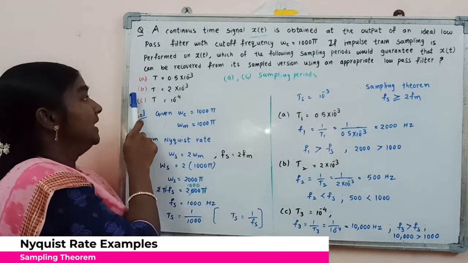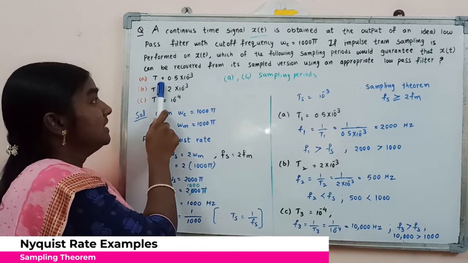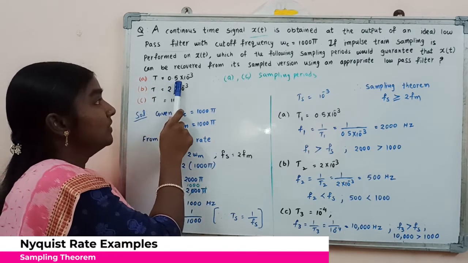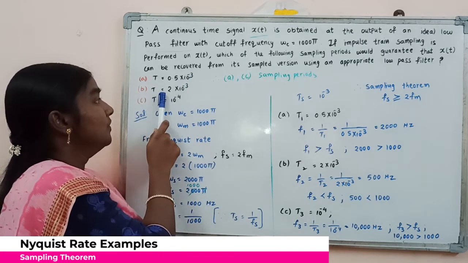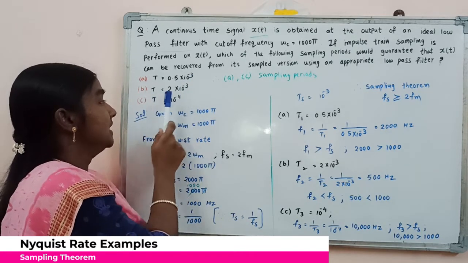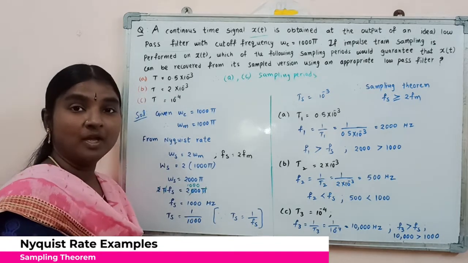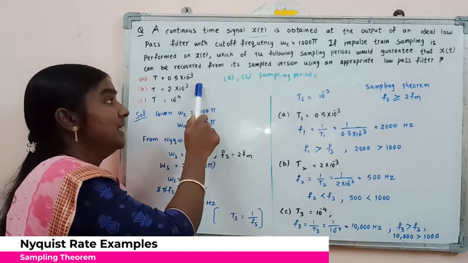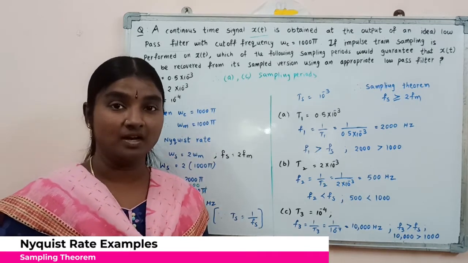Here they have given three different cases. The sampling period for the A case is given as T equal to 0.5 into 10 power minus 3, for the B case T equal to 2 into 10 power minus 3, and for the C case T equal to 10 power minus 4. By considering these sampling periods, we are going to find whether we are able to reconstruct the original signal or not.